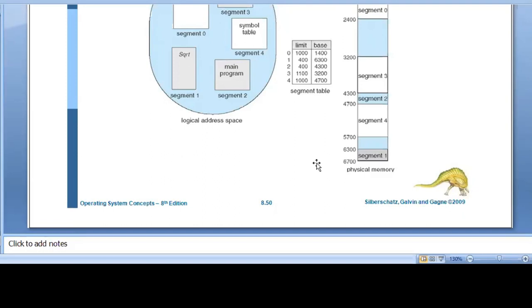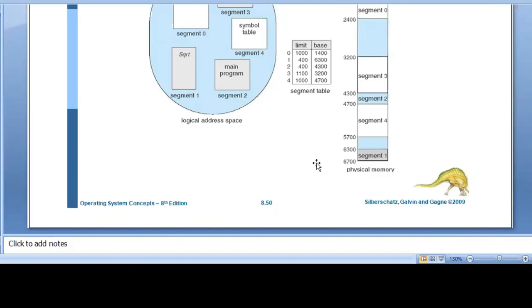In between there is one segment table, and the segment table contains both the limit register and base register. The base register contains the starting physical address, whereas the limit register specifies the length of that particular segment.